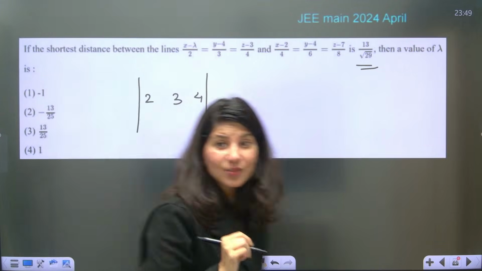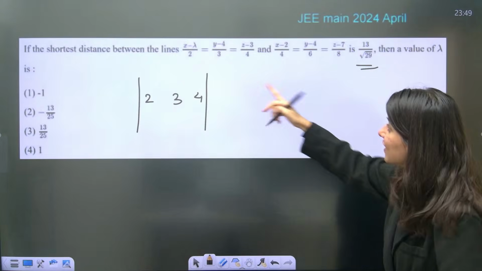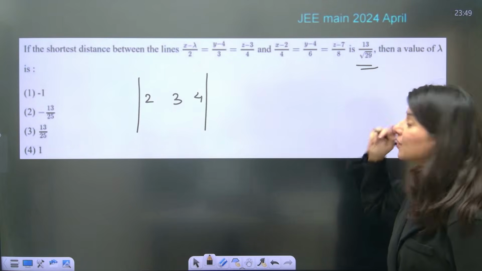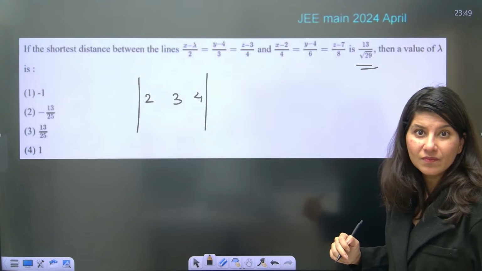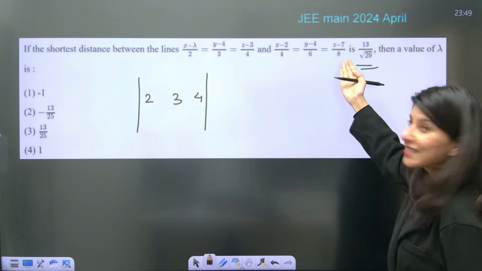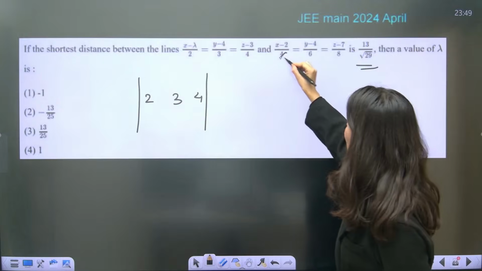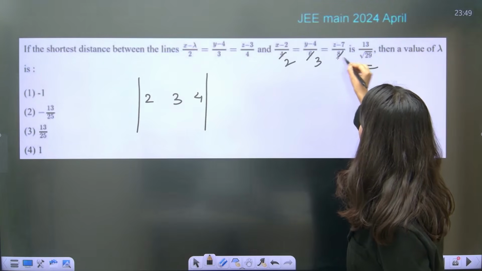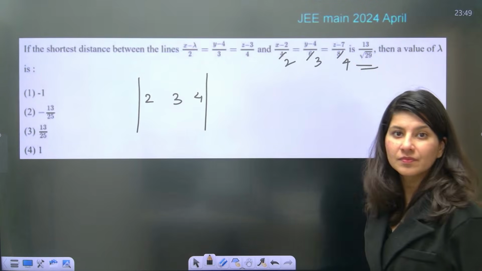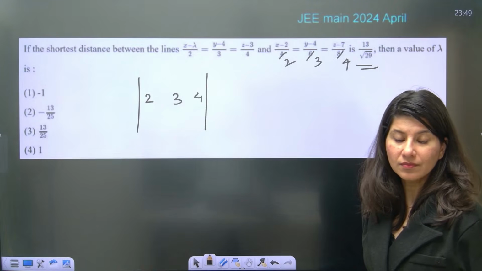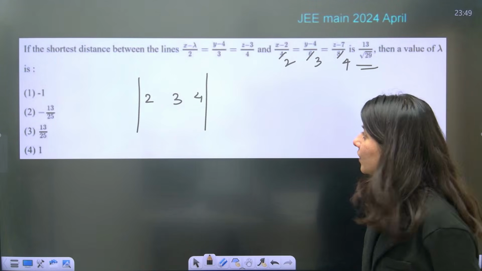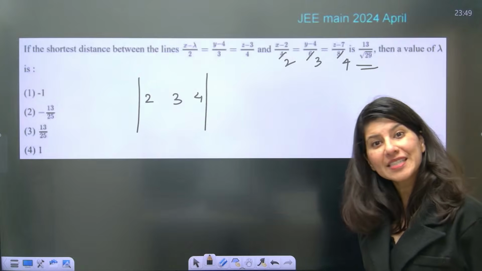Now understand. These two lines are perpendicular to each other, if you see. 2, 4, 6, 8, guys. This is your 2. This is your 3. This is your 4 only. Alright. So the cross product will be 0 only.